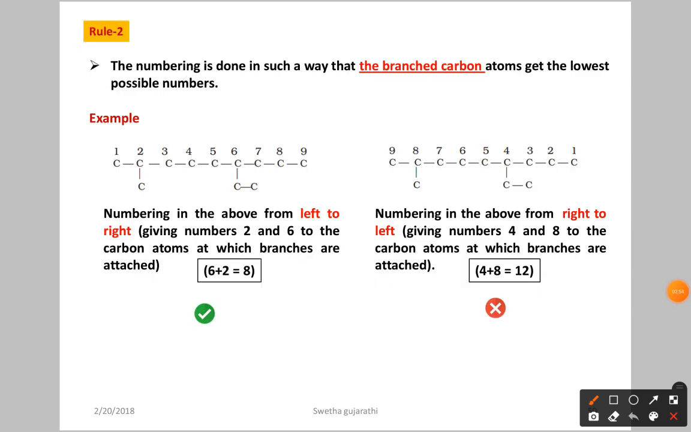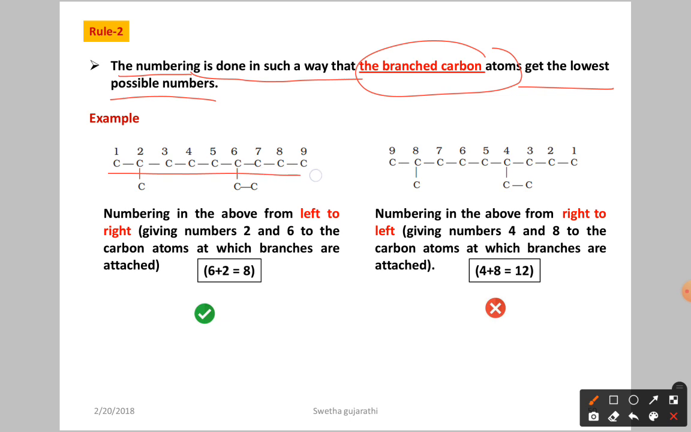The second rule is numbering of the parent chain. The numbering is done in such a way that the branched carbon atoms get the lowest possible number. What is a branch here? Already we told that this is our parent chain, and the parent chain is confirmed in this case.